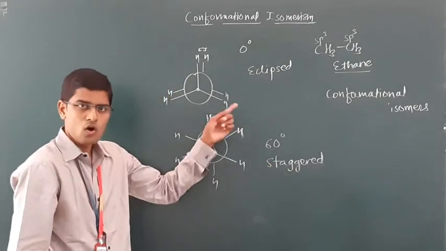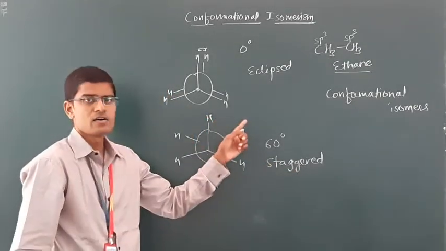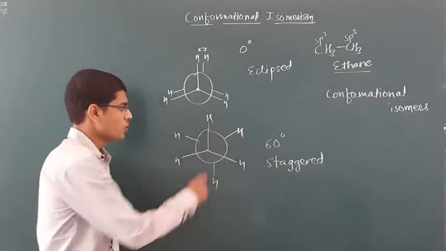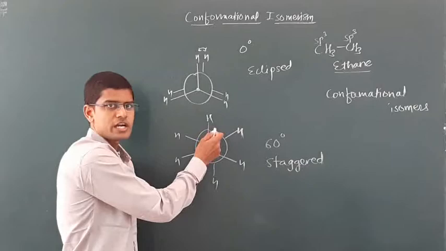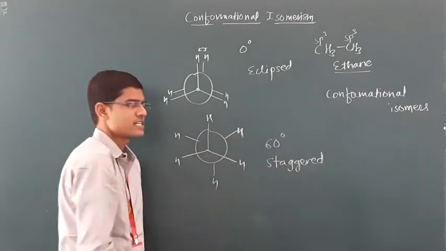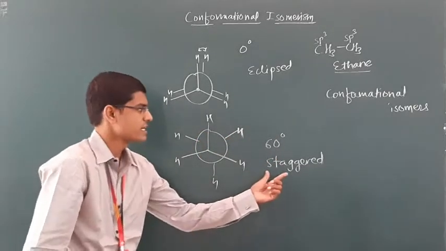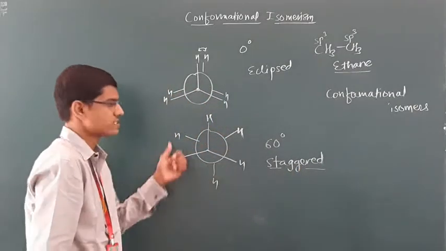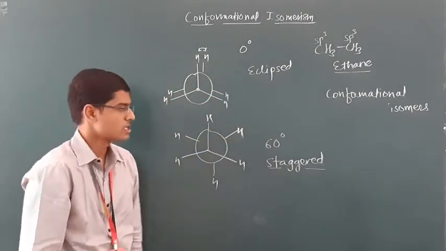That means all the hydrogens are far apart from each other. The maximum angle, 60 degrees, is maintained between all these 6 hydrogens. Such an isomer is called the staggered isomer.